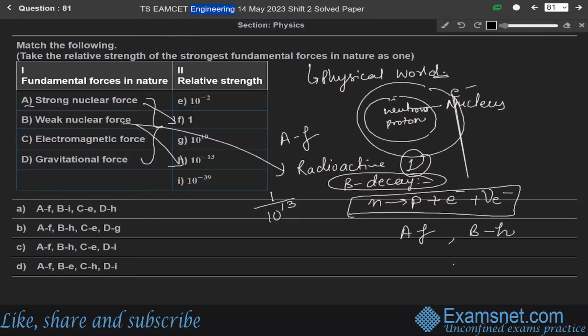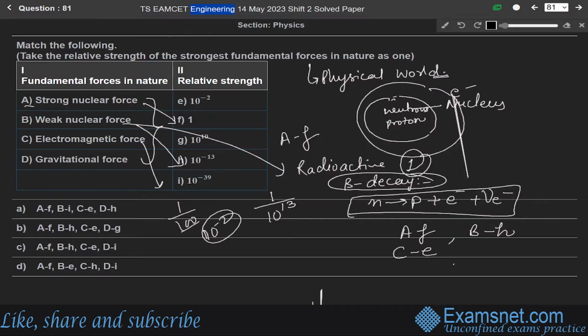The third one is the electromagnetic force. The electromagnetic force acts between charged particles, and its strength relative to the strong nuclear force is 1 over 100 times. So C matches with E, that is 10 to the power minus 2 times. And the gravitational force acts between bodies with masses, for example between the sun and planets.